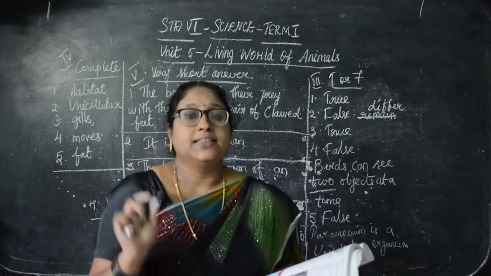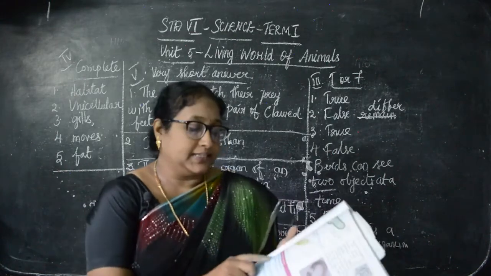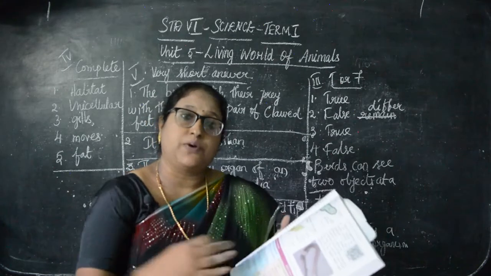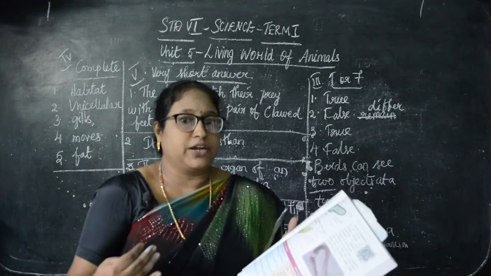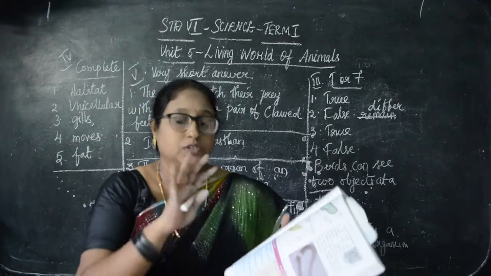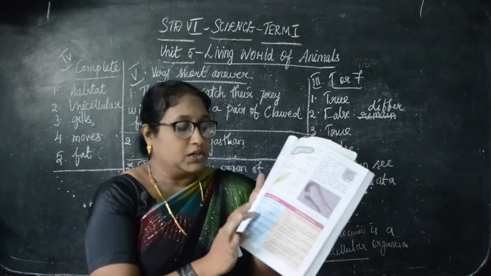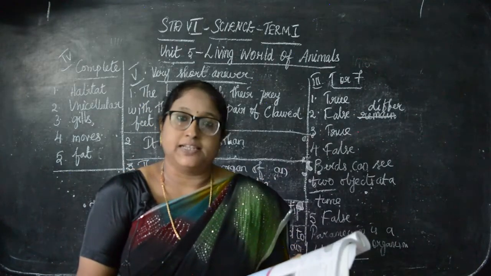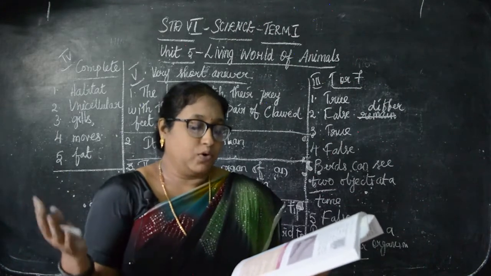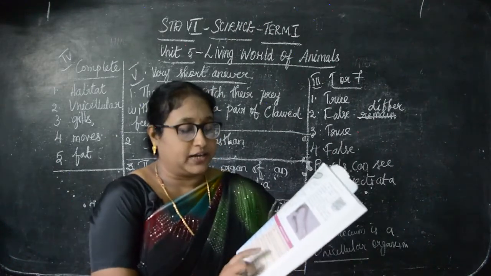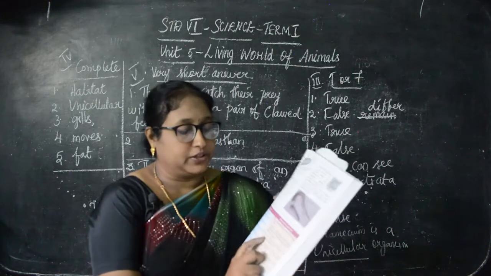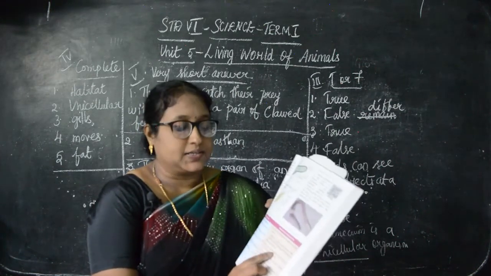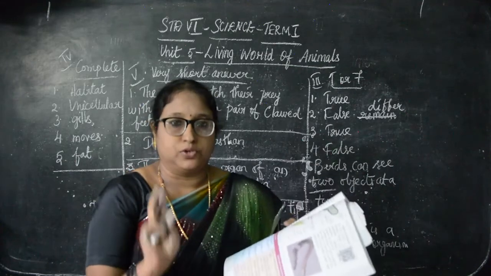What will you write? They are made up of many cells. Then leave the second point, no need. Go to the third point. While writing in the classwork, the third point will become your second point. Third: these organisms are generally very small in size. On the next side: they are mostly large in size. Write it in brackets, and that is the second point.